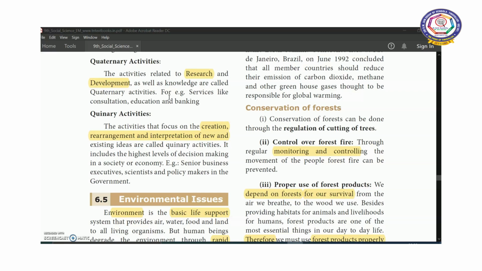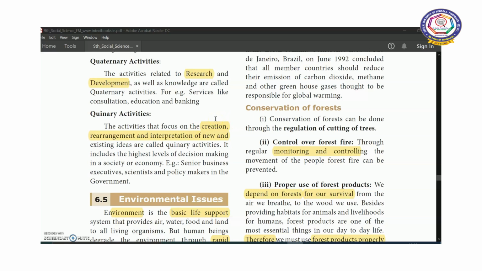Next, quinary activities. They are related to creation, creativity, rearrangement, interpretation and making changes in existing ideas. All these things come under quinary activities, and decision making is the major process in this activity. Example, business executives, scientists and policy makers, especially in the government, all these people come under the quinary activities.